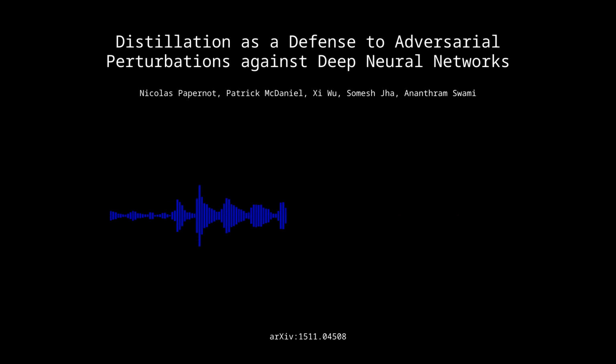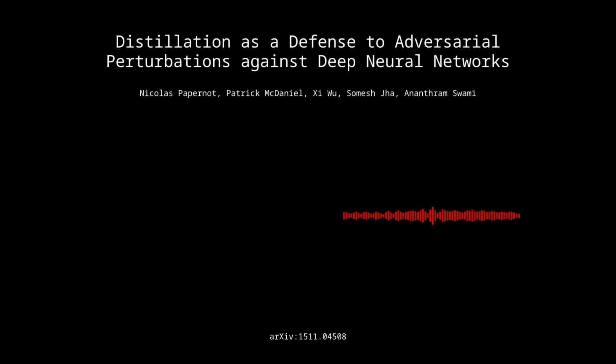The results are pretty impressive. They're claiming to reduce, in some cases, the effectiveness of adversarial samples from like 95% to less than 0.5%. Wow. That's a pretty big reduction. So this paper really dives into a very important aspect of DNN security, especially for those of us working with these networks and in applications where these vulnerabilities could have a real-world impact.